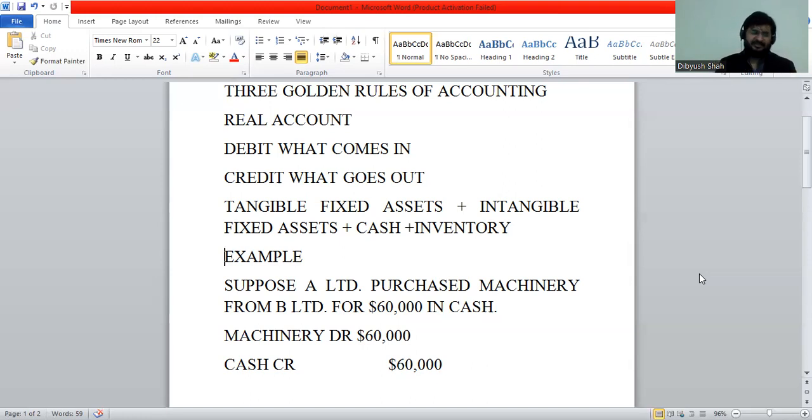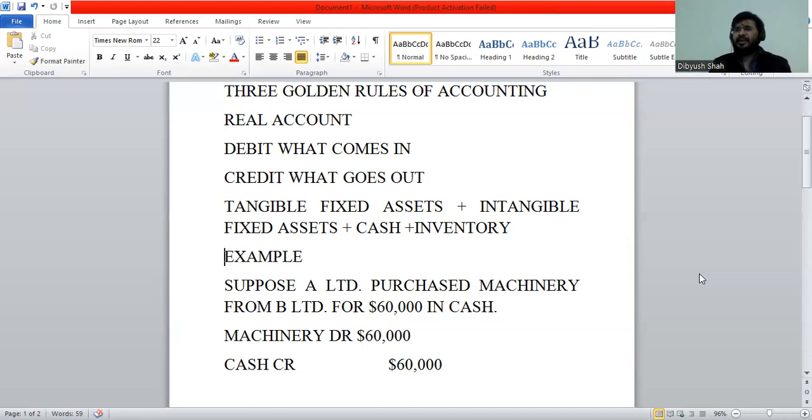Intangible fixed assets, see, since the 1990s, intangible assets have become a big source of income for the company because today IT services generally rule the market, be it Microsoft, be it Google, in India, be it TCS, Infosys, and Wipro. They do not have so much tangible fixed assets as they have intangible fixed assets. What are the categories of intangible fixed assets? They can be patent, copyright, trademark, goodwill.